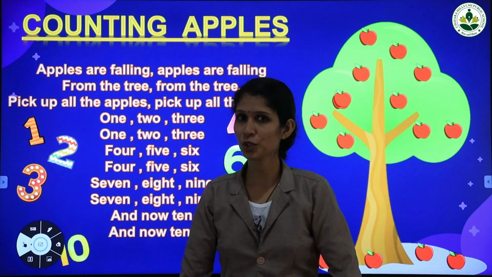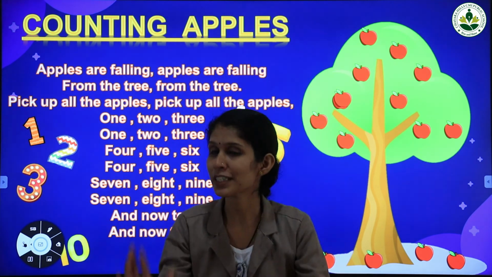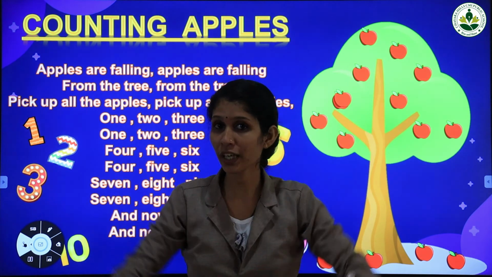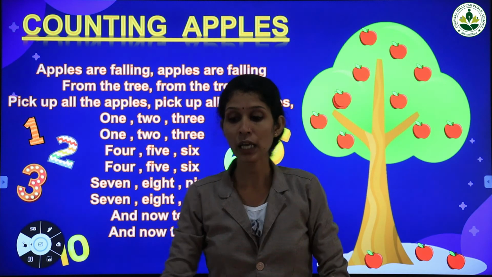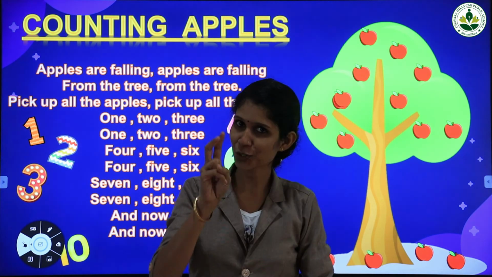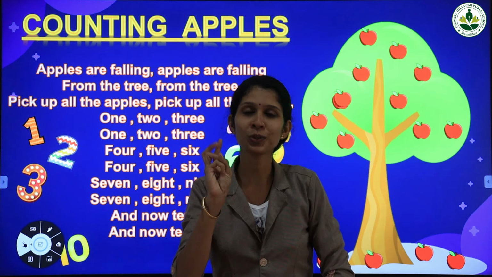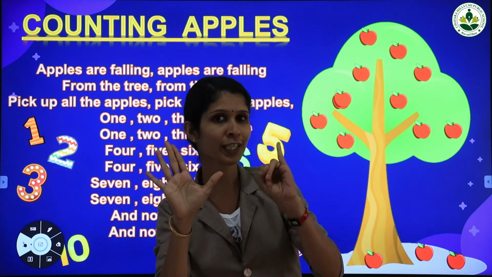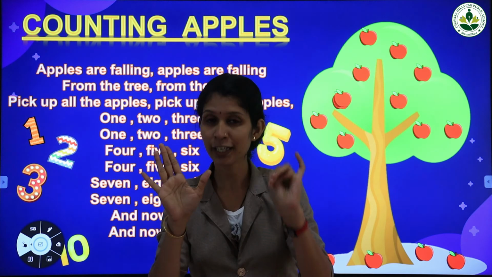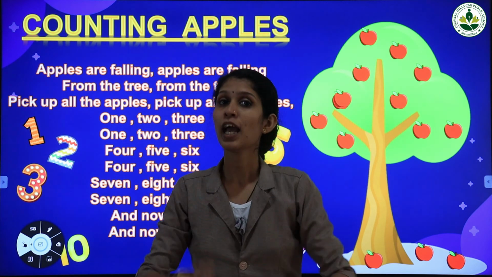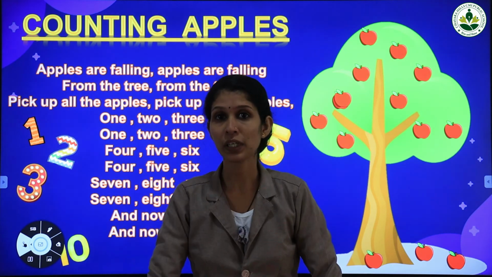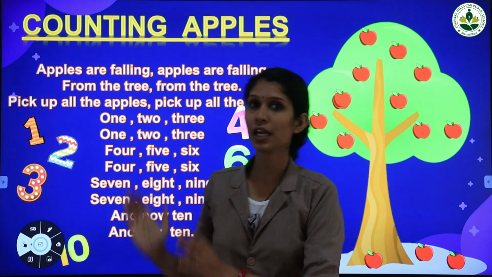Okay, ready? 1, 2, 3, 4. Apples are falling, apples are falling from the tree, from the tree. Pick up all the apples, pick up all the apples. 1, 2, 3, 4, 5, 6, 7, 8, 9, and now 10, and now 10. Okay, this is our rhyme about apples.